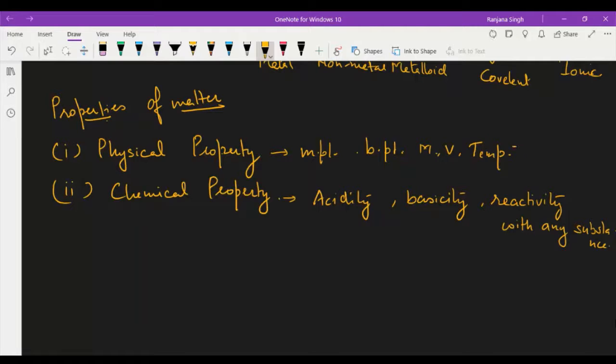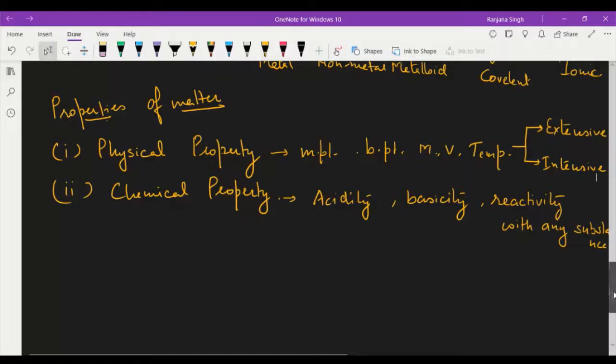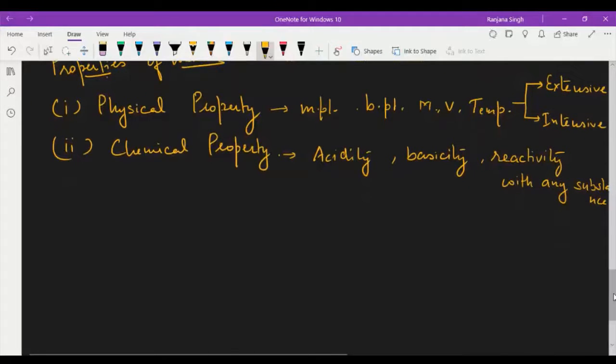Okay, then physical properties can be divided into two parts, that is extensive property and intensive property. What are these properties? Extensive properties are the properties which depend upon the amount of substance, right? Amount of matter. And intensive properties are the properties which are independent of the amount. Extensive property, what does it mean?